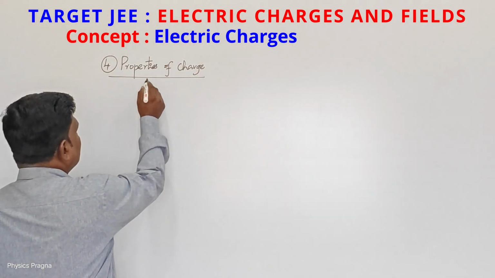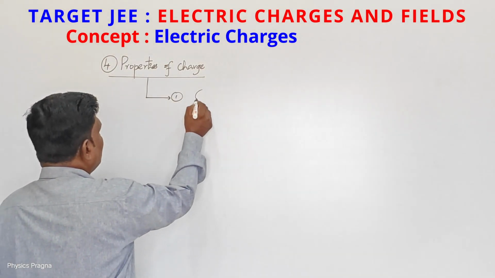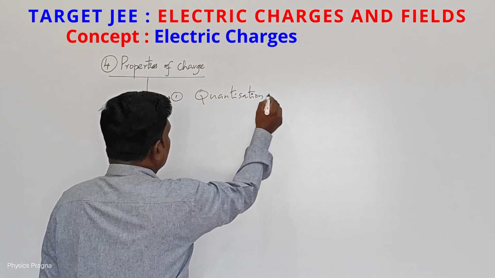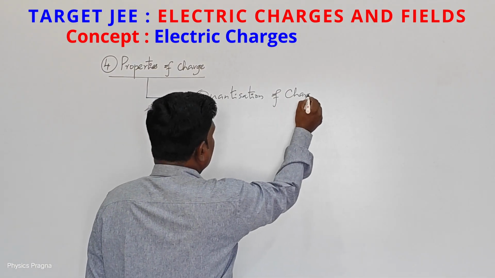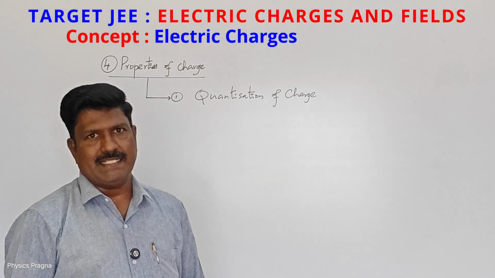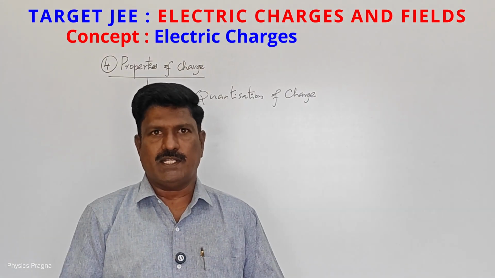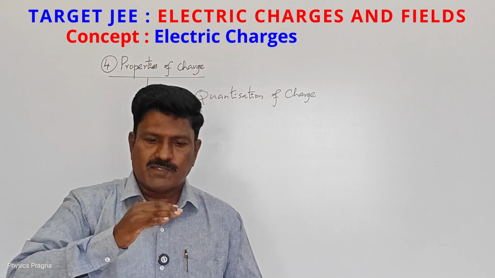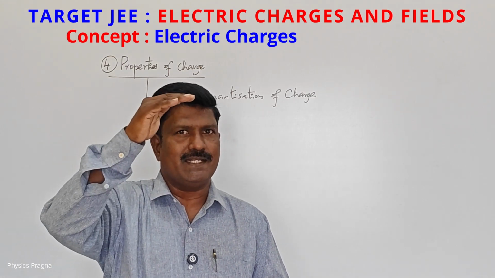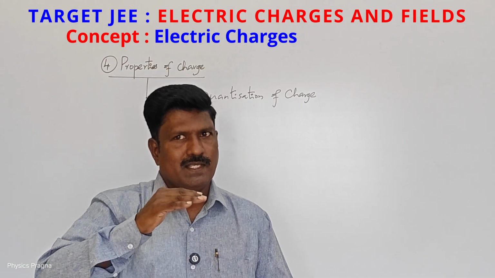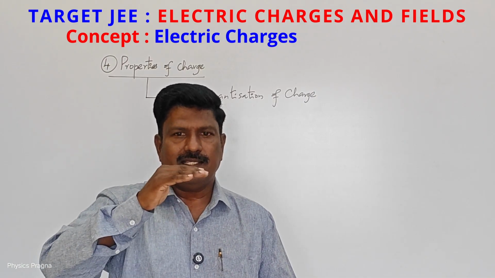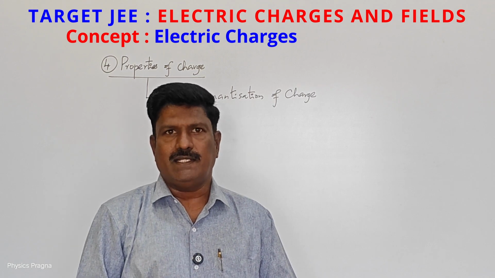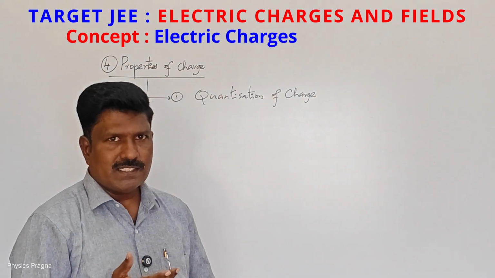First one is quantization of charge. Always charge quantizes. We already know that charging means adding electrons or removing electrons. So in steps of electron charge only, the charge on a body increases or decreases. If any physical quantity is increasing or decreasing with discrete values, then we call it quantization. So here charge is always quantized.